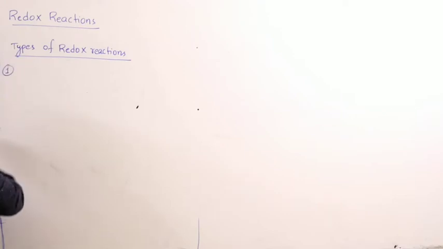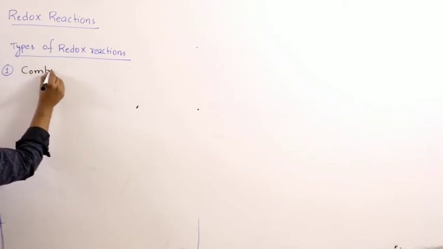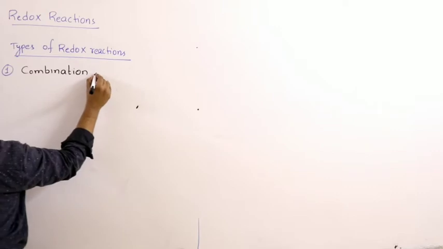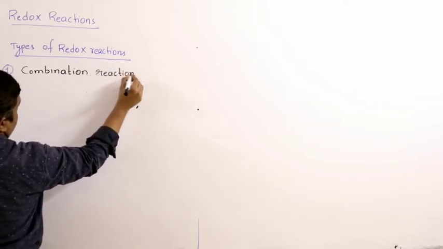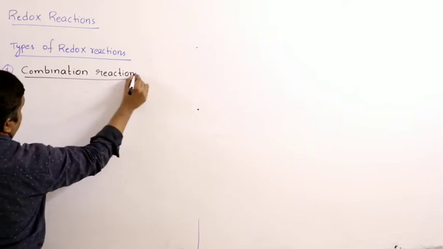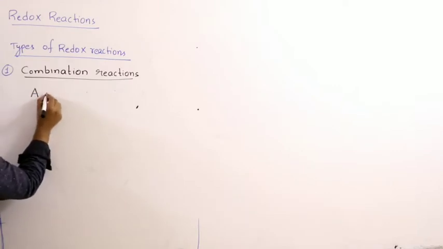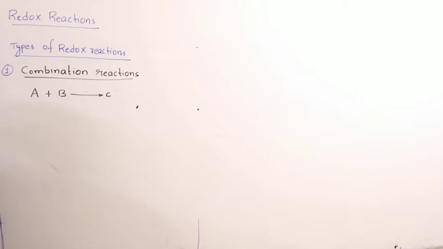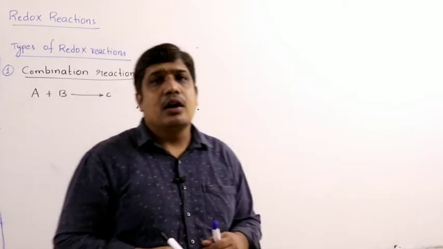First one, combination reaction. A combination reaction may be simply represented as A plus B gives C. So, two simple compounds combine to form a different compound.